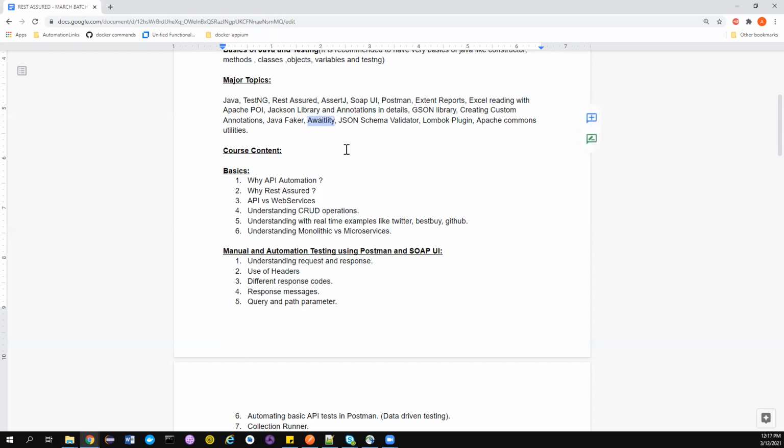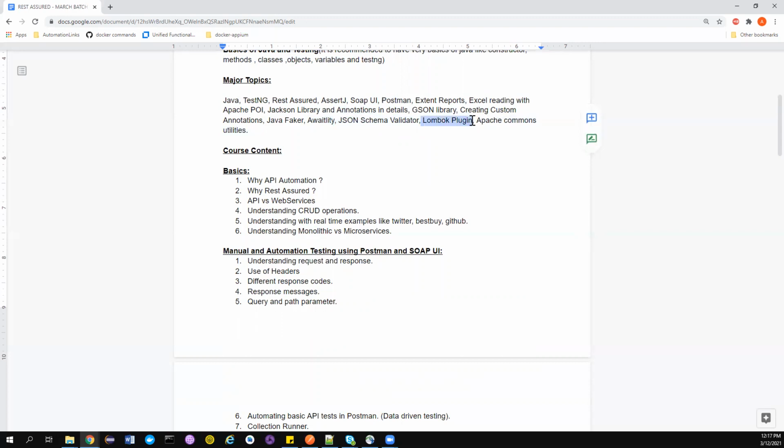Availability is one of the very important libraries that is available in Java, but that is very less used by the automation testers, right? So it is untapped for so long time. Let me tap it and try to use it in a test automation framework. I find this a good opportunity to explain these things, right? So we'll see about JSON schema validator.